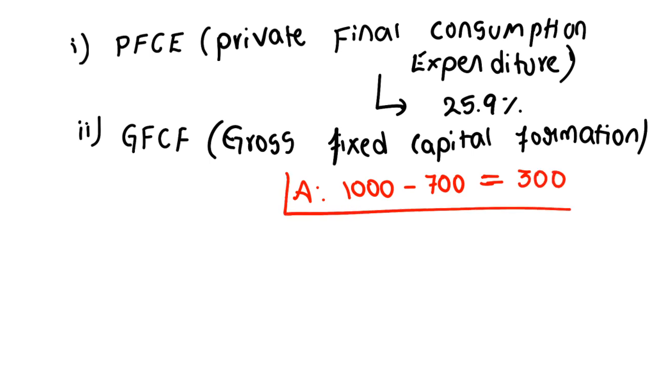So how is this 300 going to be used? It is a matter of the factor, right? Here in gross fixed capital formation, after his earning, after reducing his expenditure, the remaining amount goes into gross fixed capital formation. Clear? The remaining amount goes into gross fixed capital formation. So this is very important.